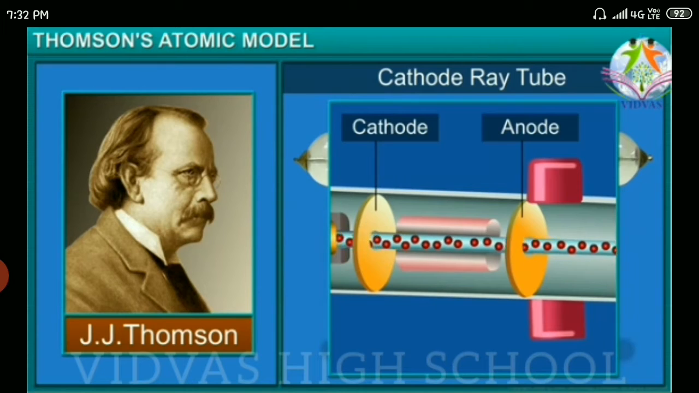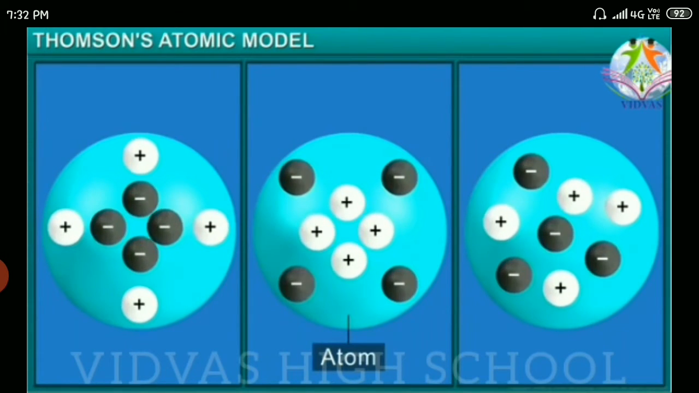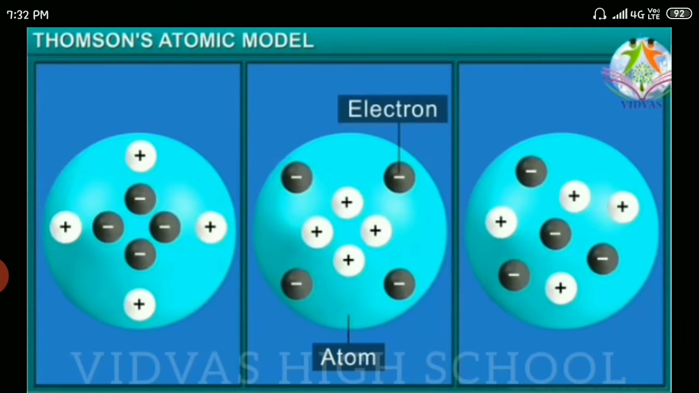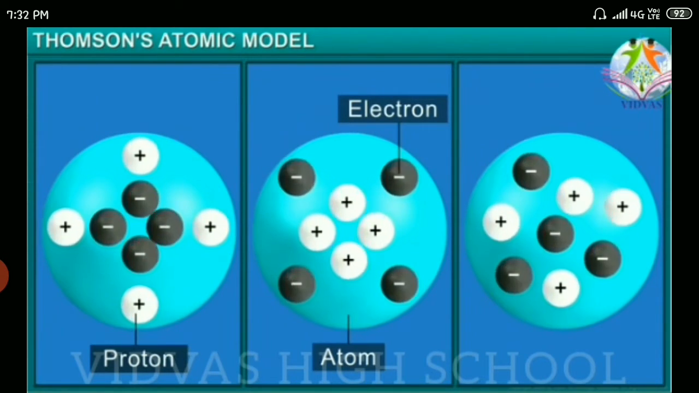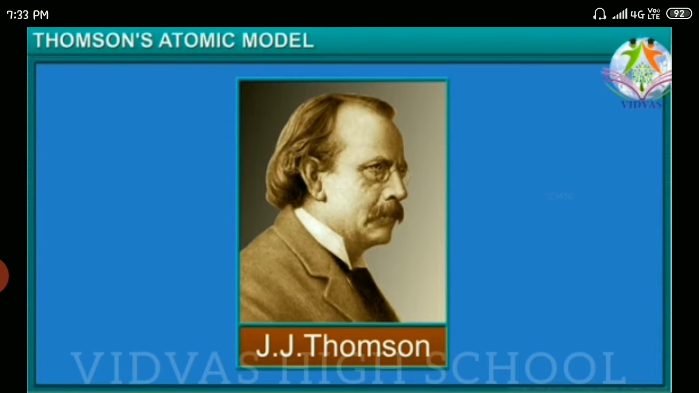Depending upon these two discoveries, J.J. Thomson was in confusion about how the positively charged particles and negatively charged particles are arranged. You can see on the screen three different models: whether they are arranged as in the first case, the second case or the third case. This was the question. So they tried to understand the arrangement of electrons and protons inside the atom.